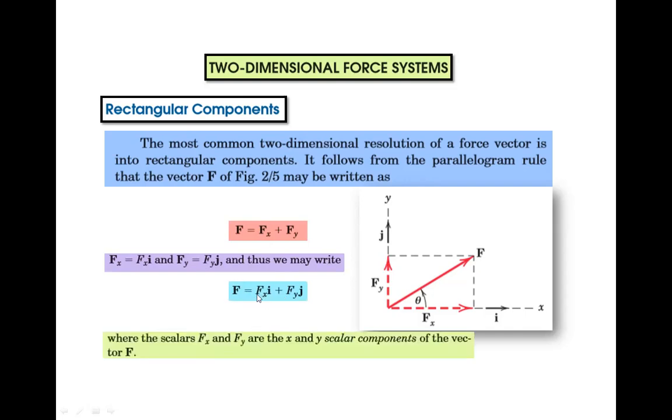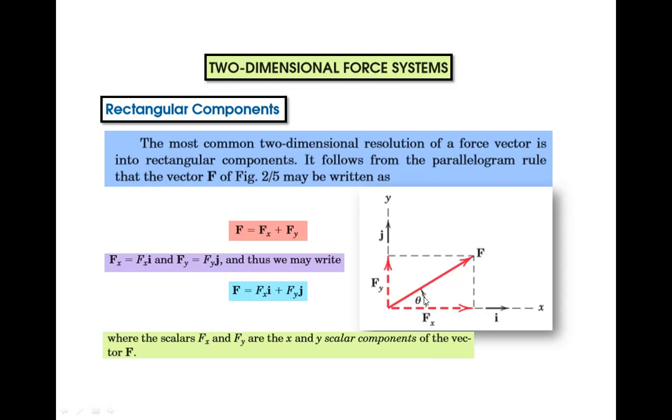Now this Fx and this Fy, as I have said, are scalar quantities in the x and y directions, meaning they have only magnitude. If we add i and j, it becomes a vector quantity. So we can say Fxi is the vector component of F in the x direction, and Fyj is the vector component of force F in the y direction. If we use only Fx, it will be the scalar component of vector F.